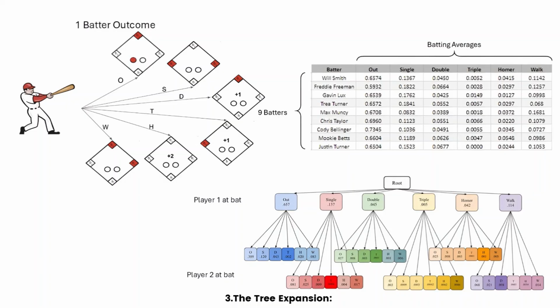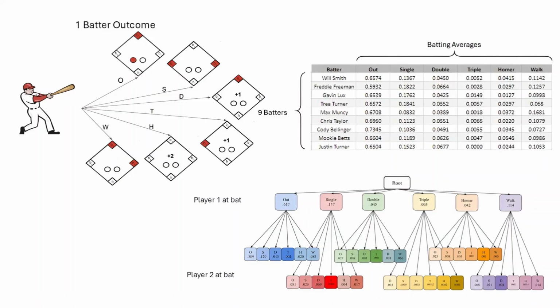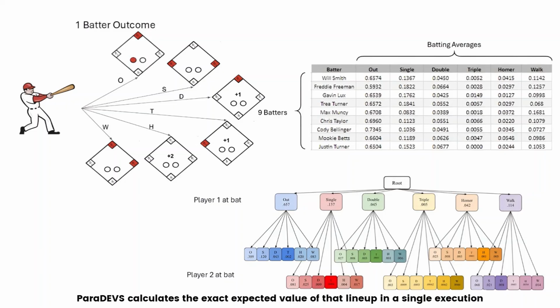The tree expansion. These branches extend forward, creating new game states. Runners on base, outs recorded. The system tracks the probability mass flowing down every branch until 27 outs are recorded on every leaf of the tree. Instead of playing the game 10,000 times to guess the average runs, ParaDEVS calculates the exact expected value of that lineup in a single execution.